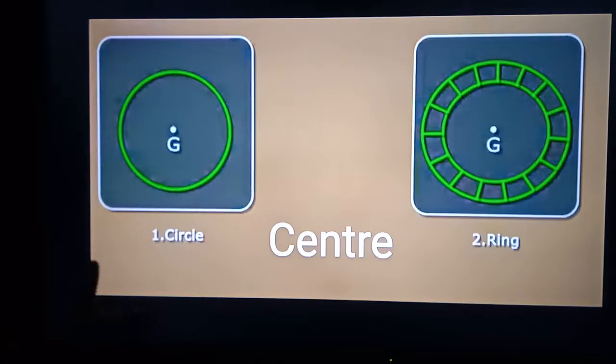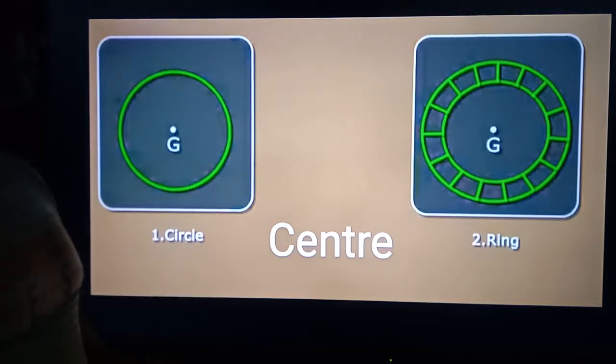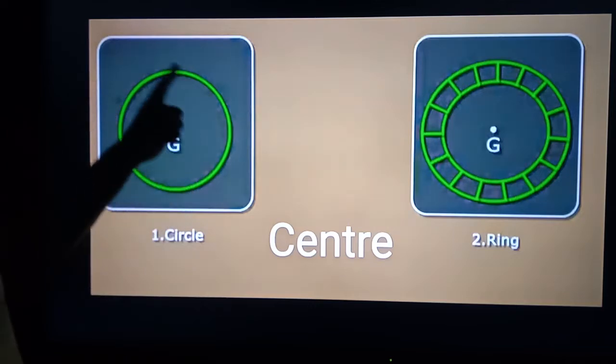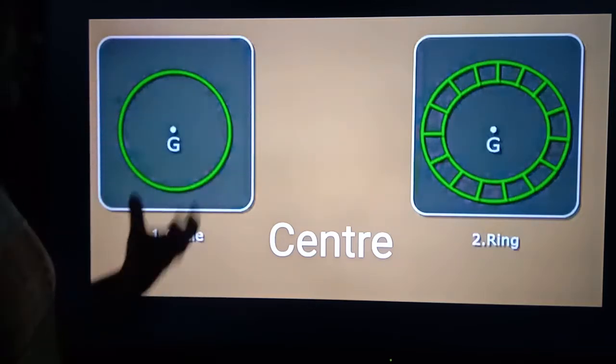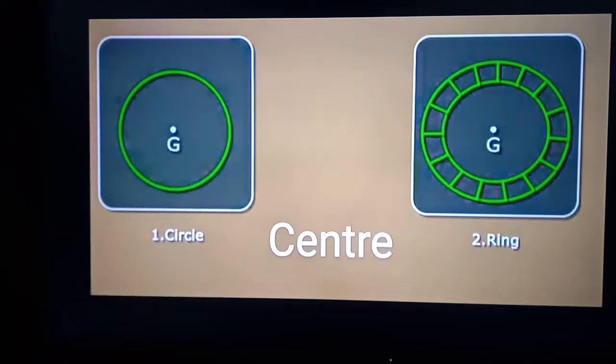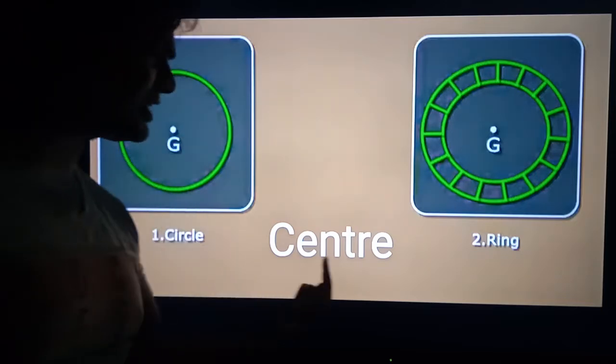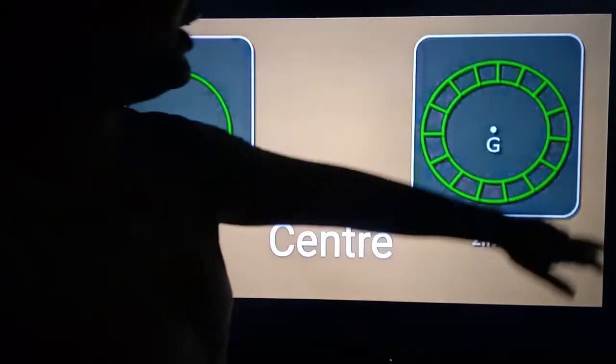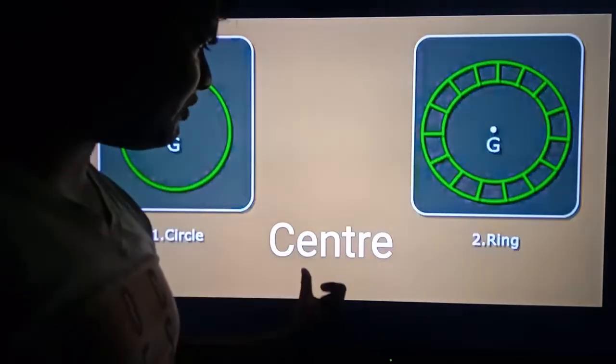Now, for some regular and irregular lamina, we have to know the position of the center of gravity. Suppose we are talking about a circular ring or a circle or circular lamina, you may say. The center of gravity will be the center of that. For a circular ring, the center of gravity will be the center.